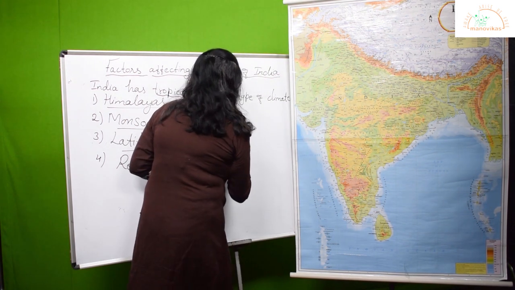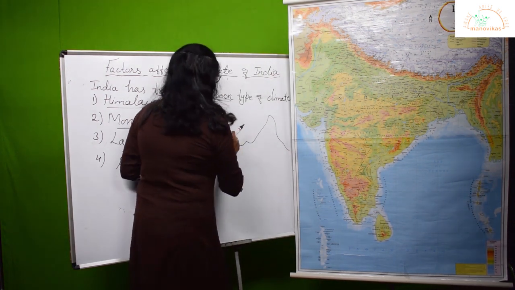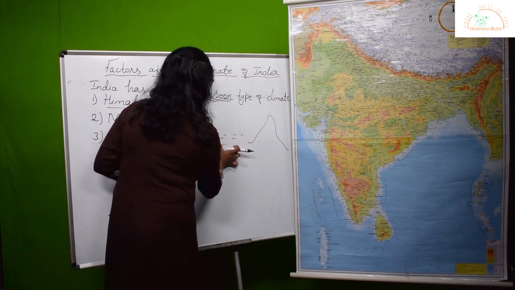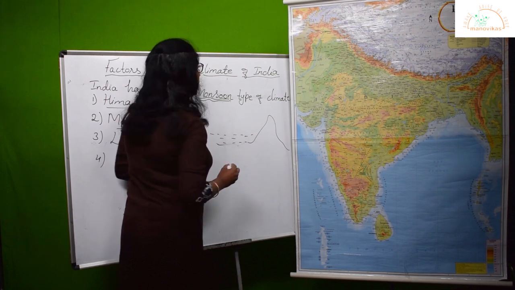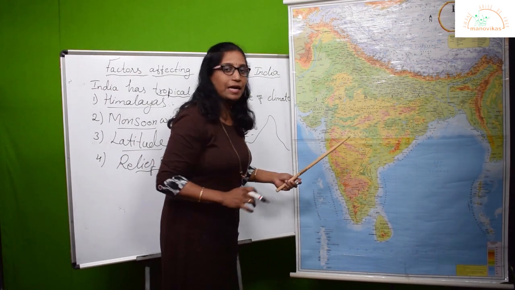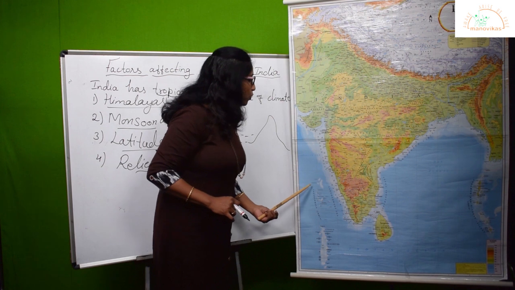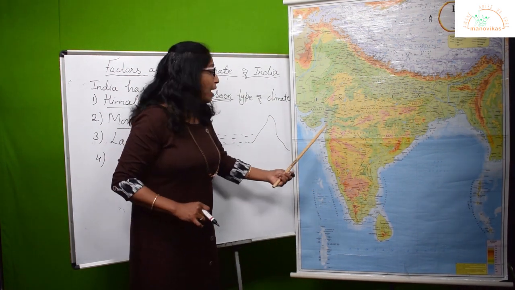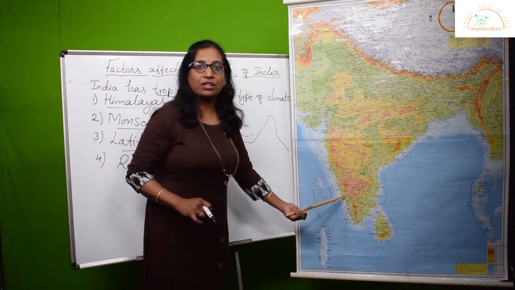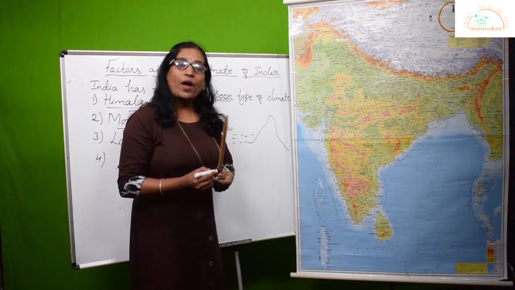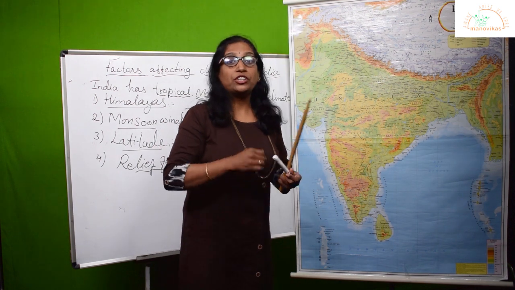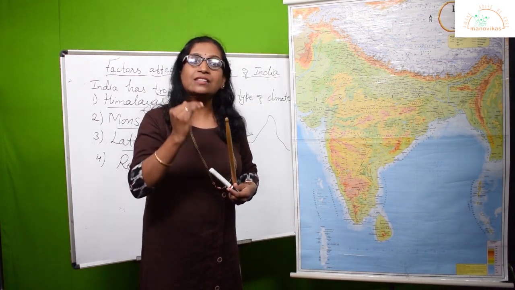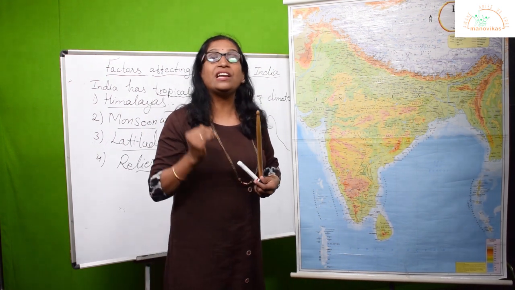For example, these are your mountain ranges, and suppose you have the sea here, along the coastal region. Let's take the example of our Western Ghats. When the southwest monsoon proceeds from the Arabian Sea, what happens? They are blocked by this huge mountain range called the Western Ghats. When the moisture-laden winds are blocked by these mountain ranges, the type of rainfall we get is called relief rainfall.